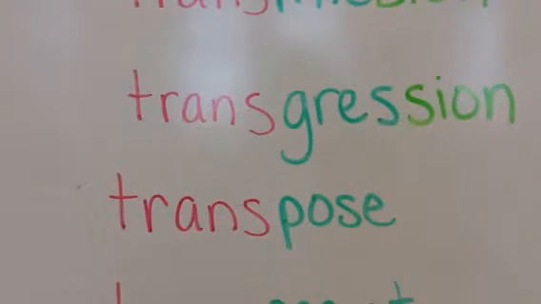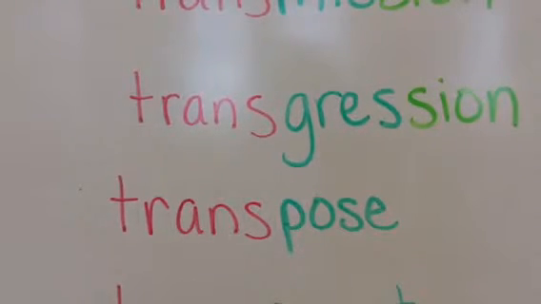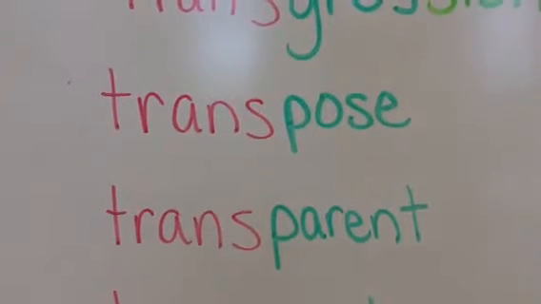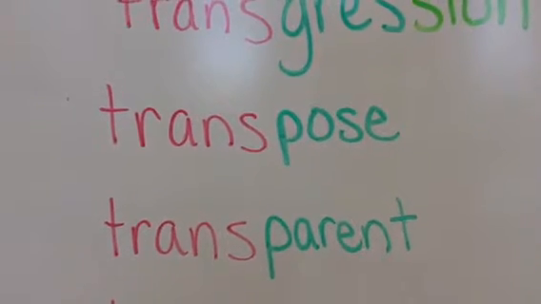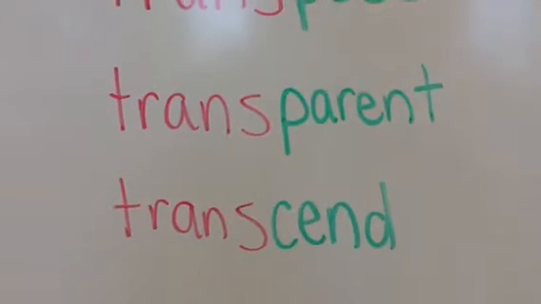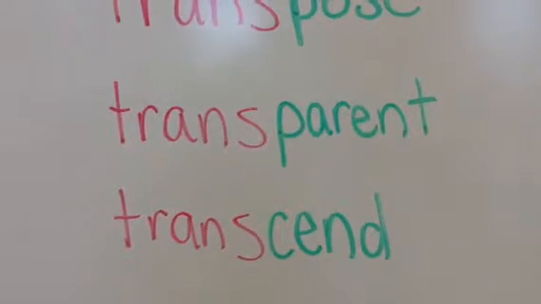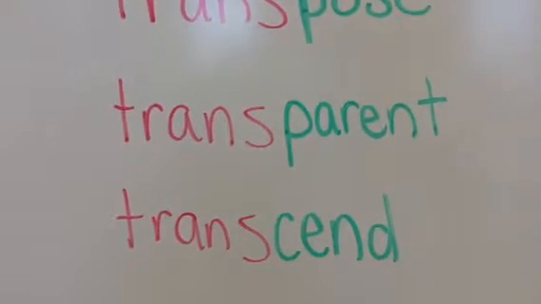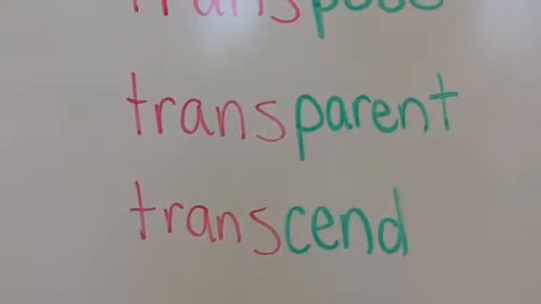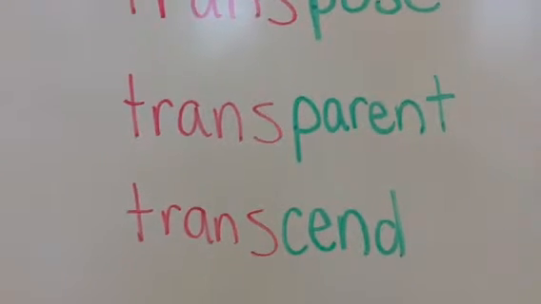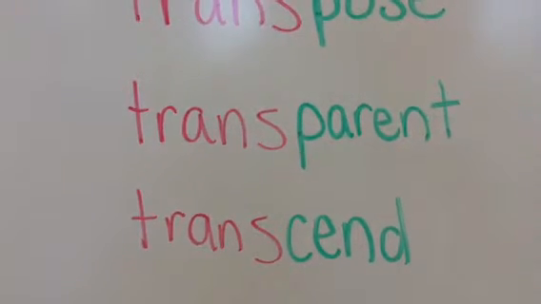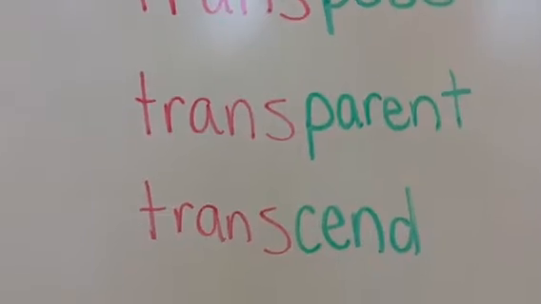Transpose, if you transpose letters in a word, you get them in backwards order. Transparent, something you can see through, not related to the root that we get parent, as in your parents, from. Transcend is to rise above something, not generally meant like physically to rise above, like we don't say the sun transcends the sky, but more like someone can transcend their social status, or they can transcend a certain behavior to rise above it.